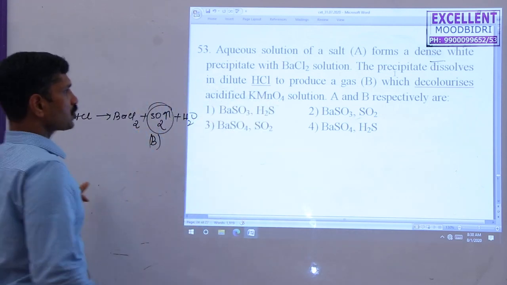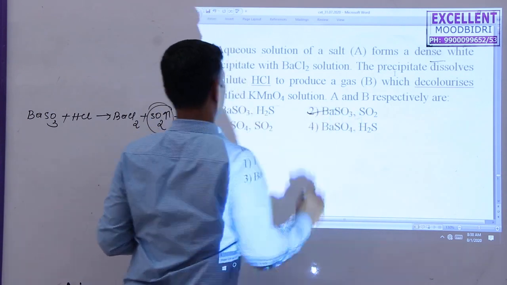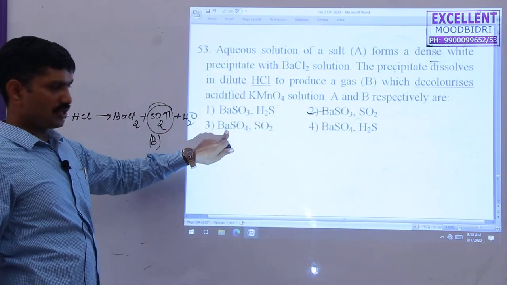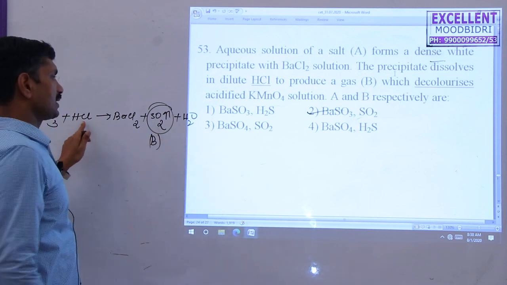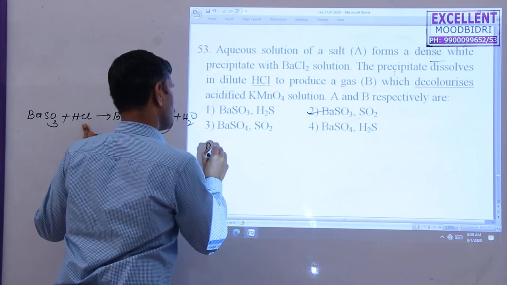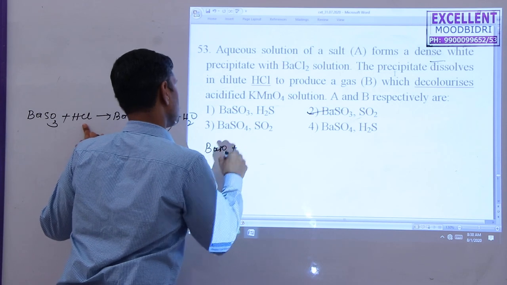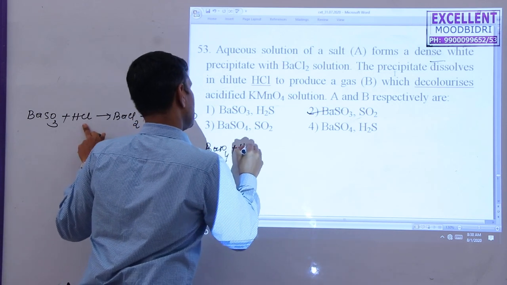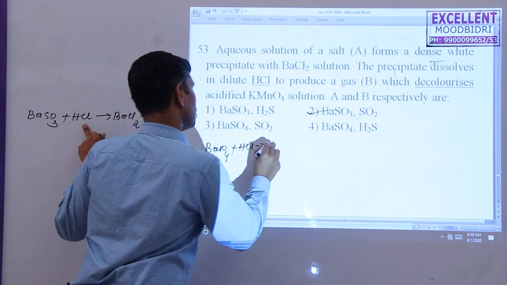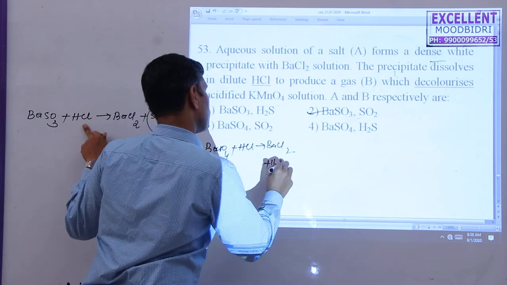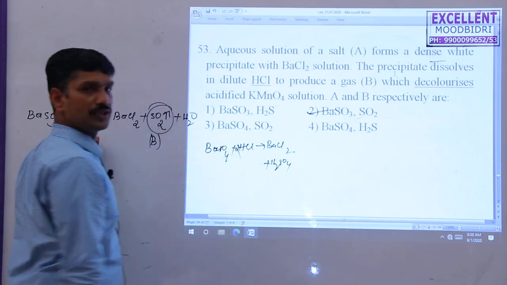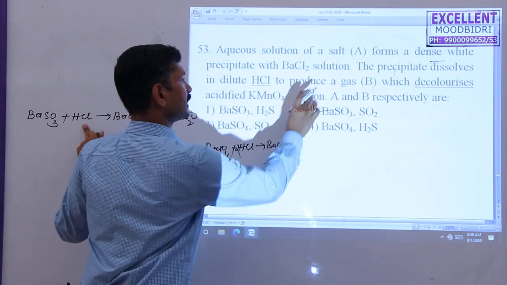So here the correct option is this one. Suppose if you go for this option, BaSO4. BaSO4 treated with HCl, suppose in this case, if I go for the third option, BaSO4 plus HCl, they form barium chloride plus H2SO4 here. H2SO4 does not produce sulfur dioxide gas.